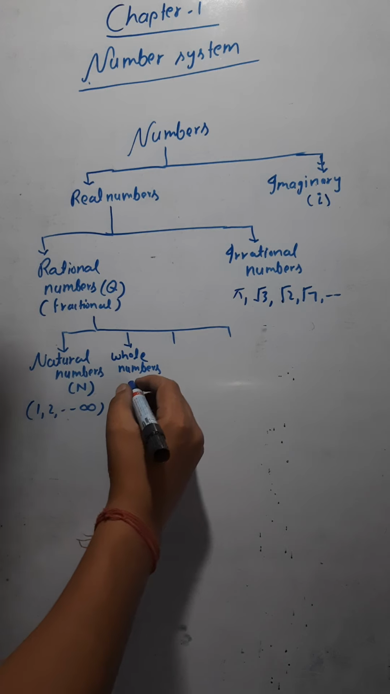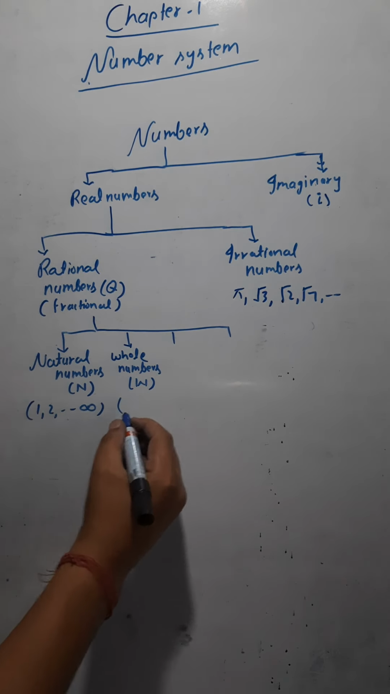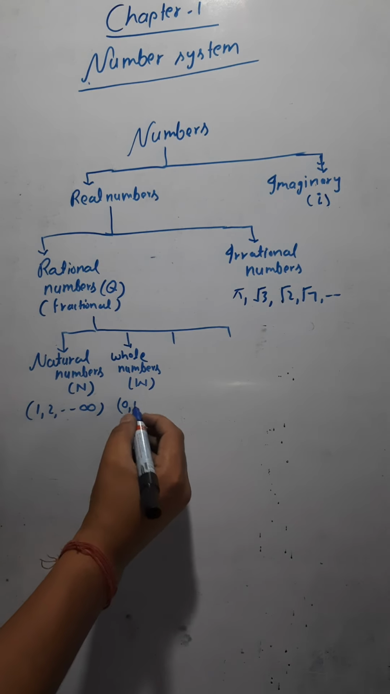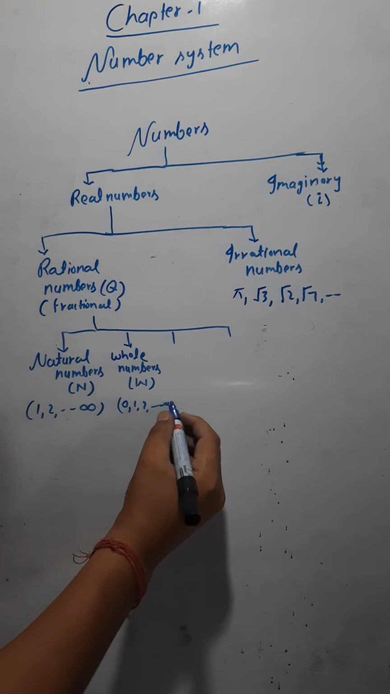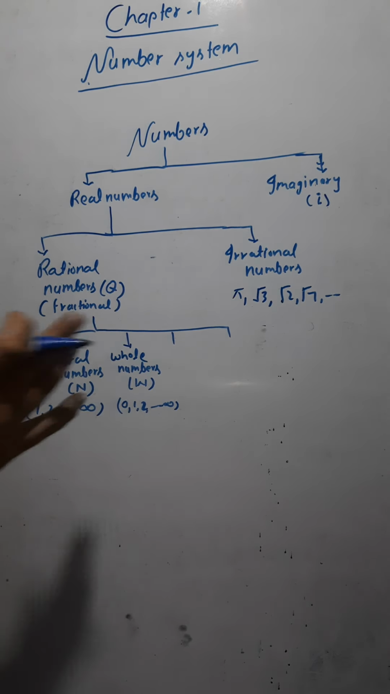So what are the whole numbers? We are representing the whole numbers by the letter W. Whole numbers start from 0 to infinity. So if I write 0, 1, 2, etc. up to infinity, all these are the whole numbers. So in whole numbers, we have 0 also.